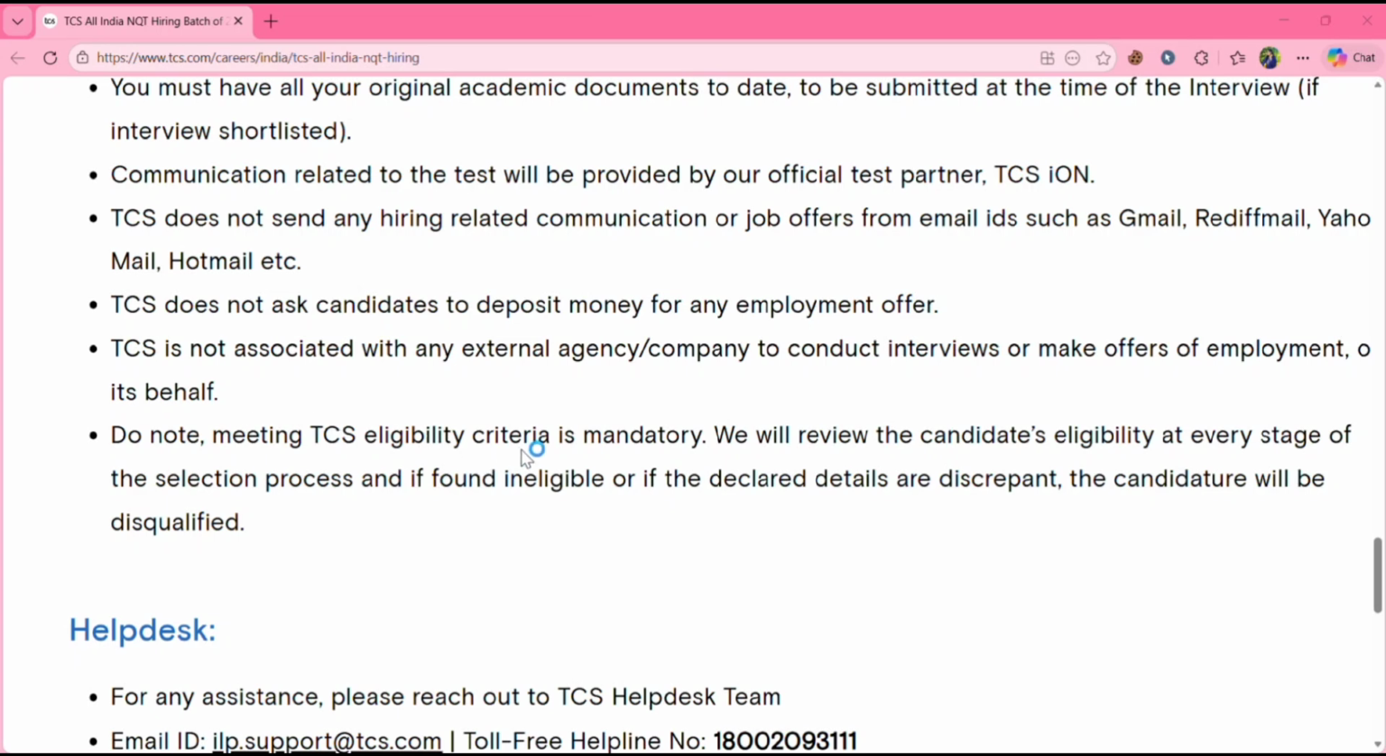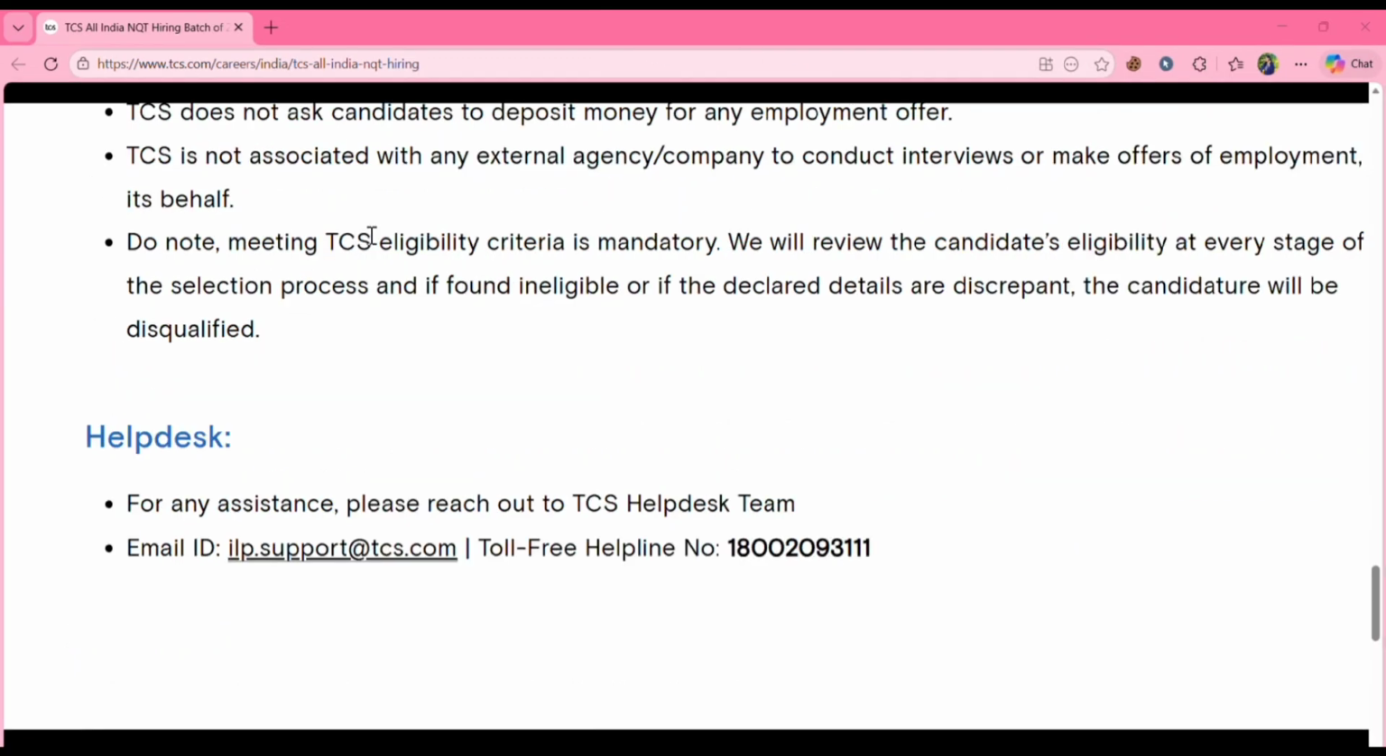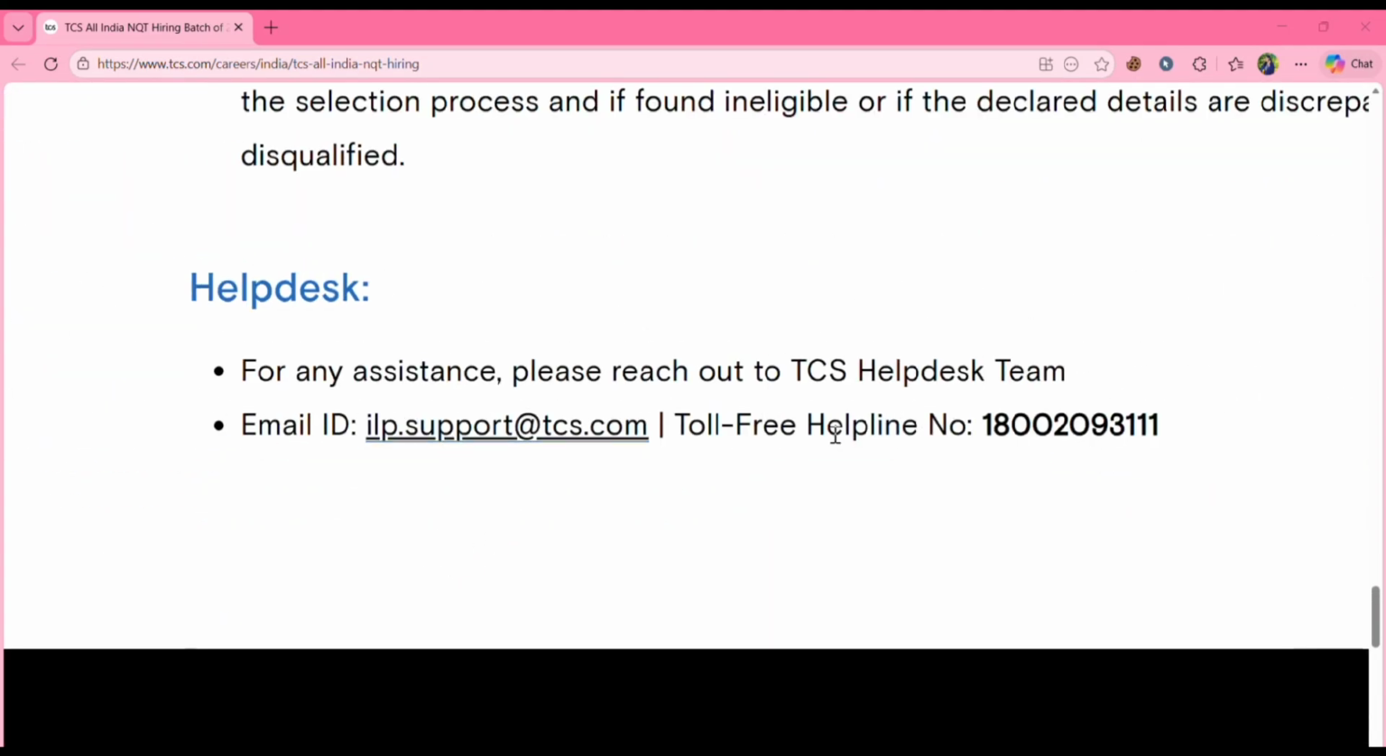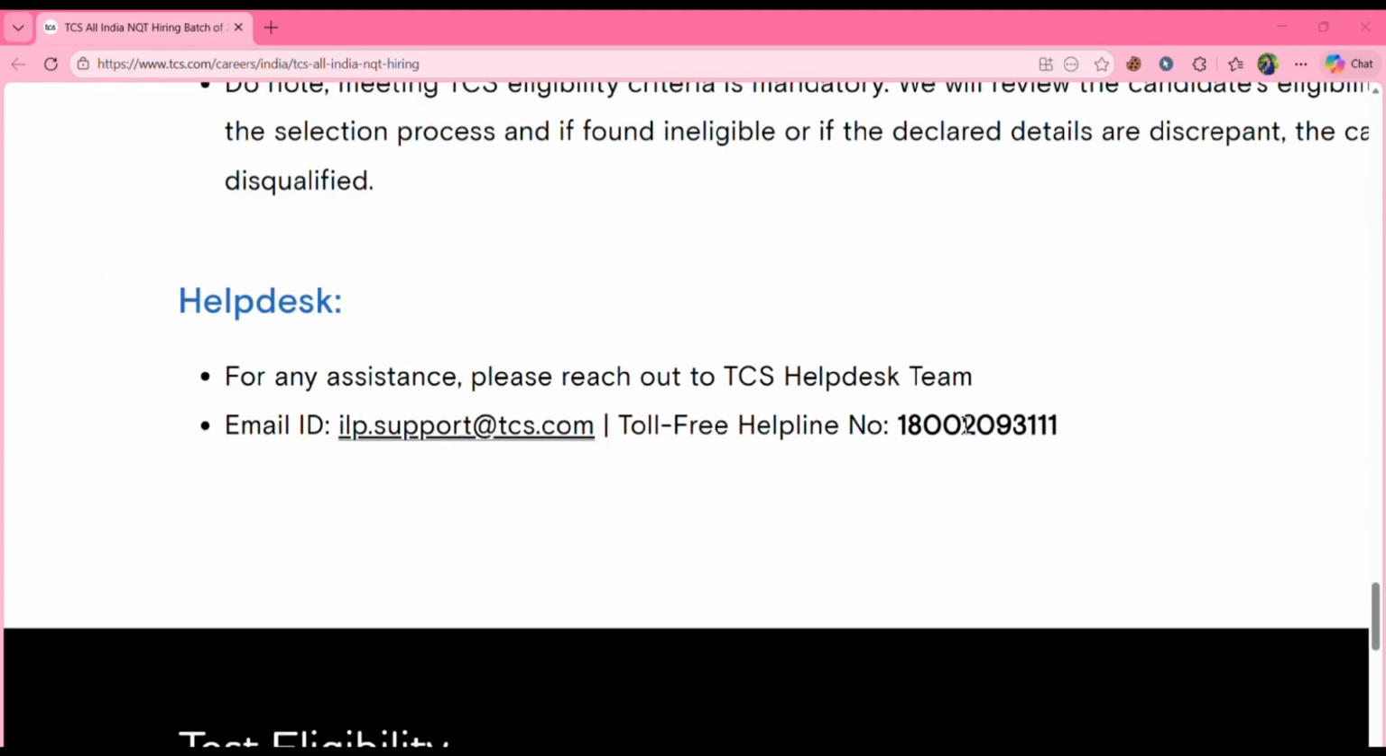Meeting TCS eligibility criteria is mandatory. They'll review at each stage, and if they find you ineligible, they'll simply disqualify you from any round. For any assistance, you can reach out to the TCS help desk team. Here is the email ID where you can mail them, or here is the number you can call.